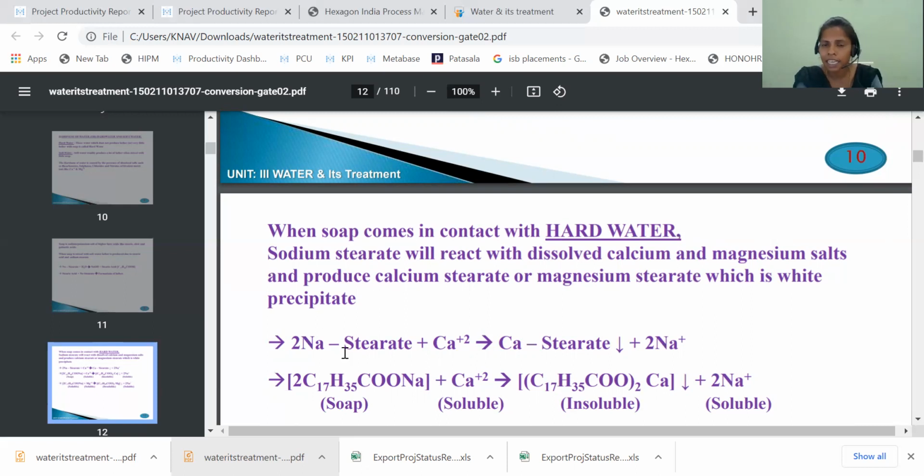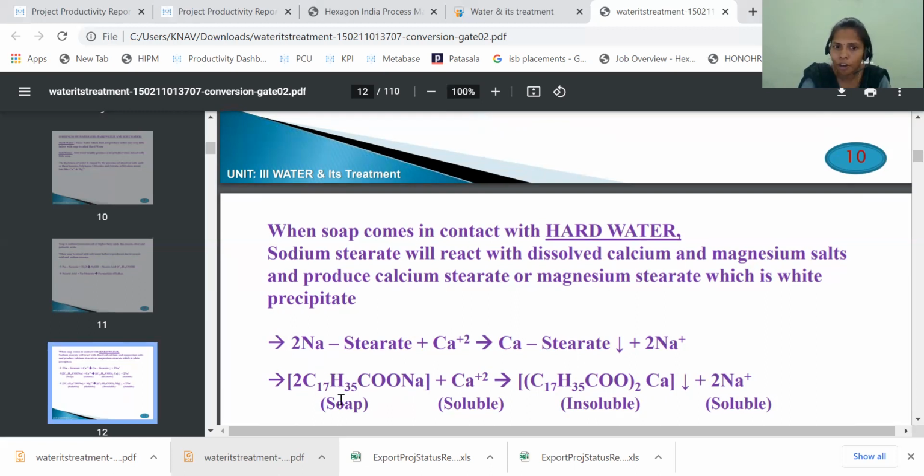So let us see the reaction, the same as with soft water. Sodium stearate plus calcium +2. What is sodium stearate here? Sodium stearate is nothing but our soap. Where are the calcium +2 ions present? These calcium +2 ions are present in the hard water. So the calcium +2 reacts with stearate to produce calcium stearate plus 2Na+.